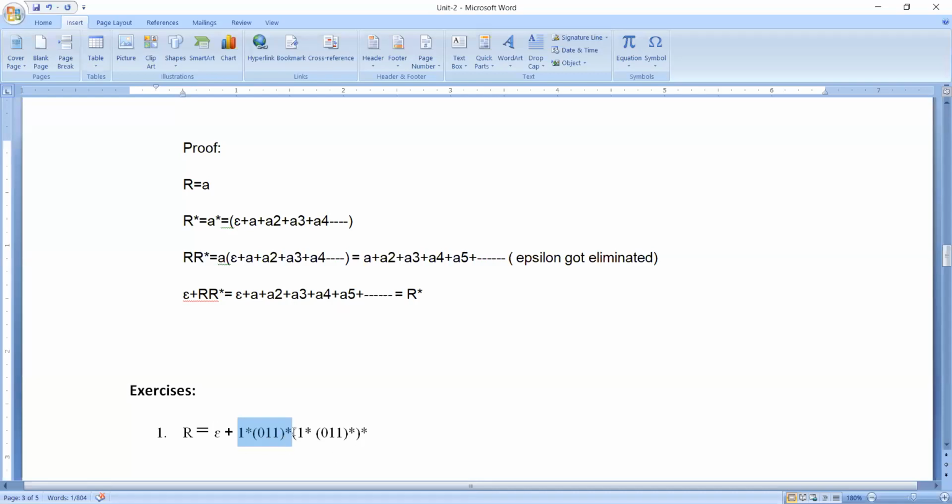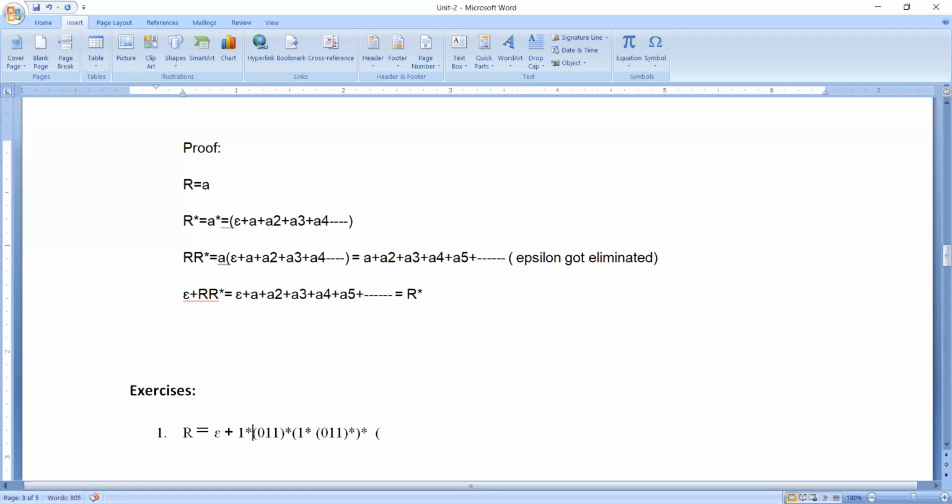Now you can see here on the right hand side, do we have the same thing over here or not? You can see here, this is the part. What is that part? 1 star (0 1 1) whole star. This is going to be r, and when we have whole star, it will be r star.